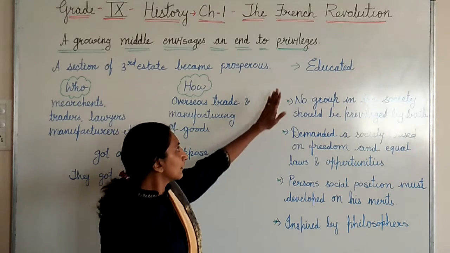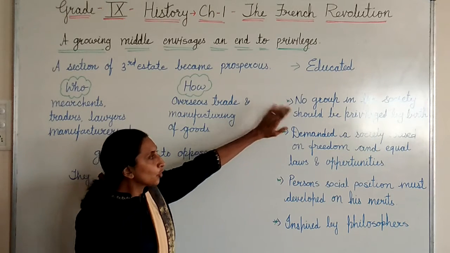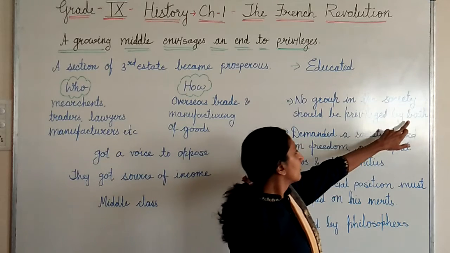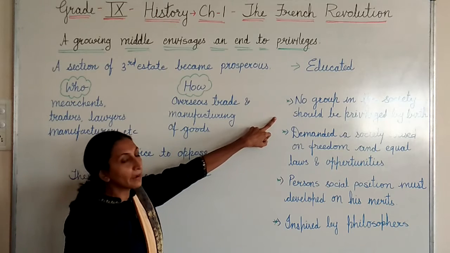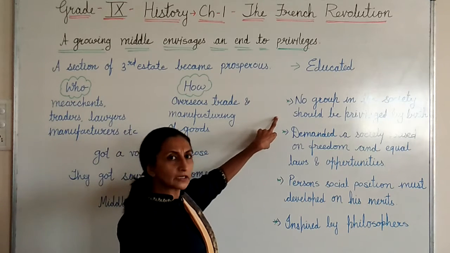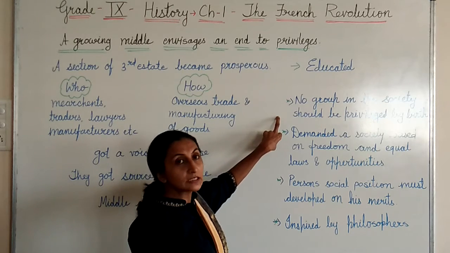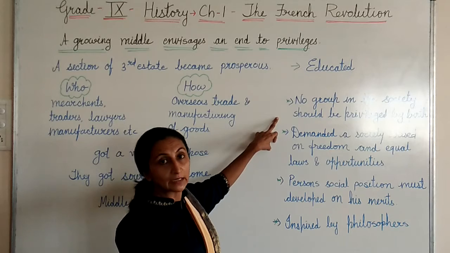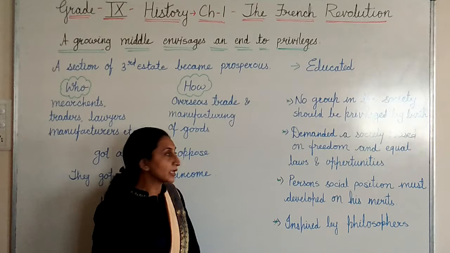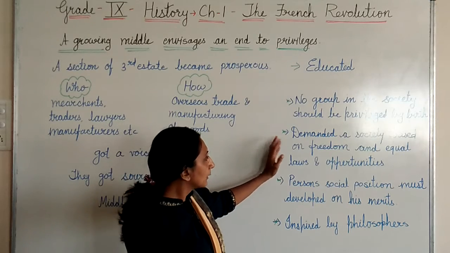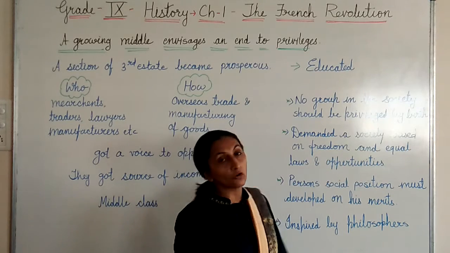So the educated group was there, and what were they thinking? No group in the society should be privileged by birth. Certain privileges were those first and second groups were getting by birth only. This type of thing should not be there in the society, they said. Now they had education, so their thinking power changed. The second thing they demanded was a society based on freedom, equal laws and opportunity.